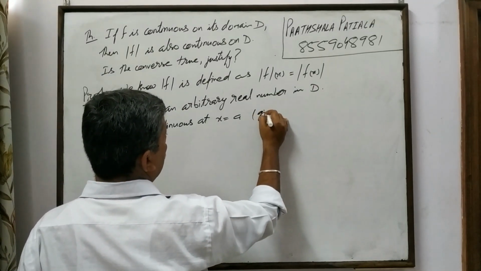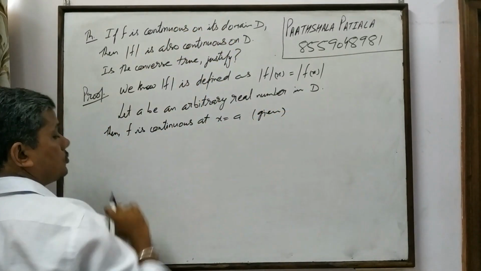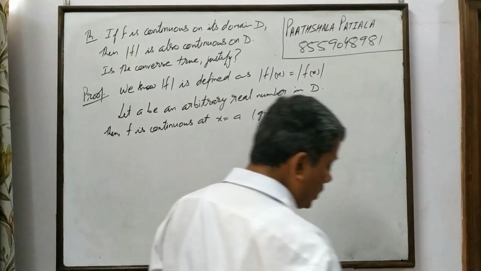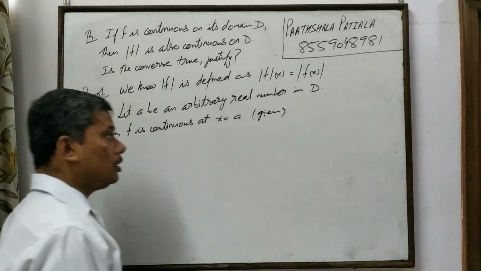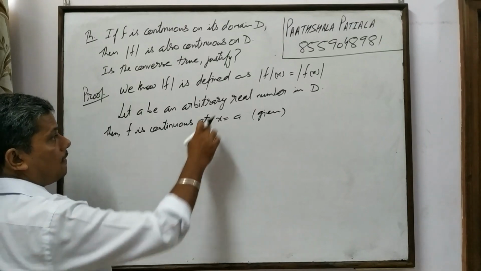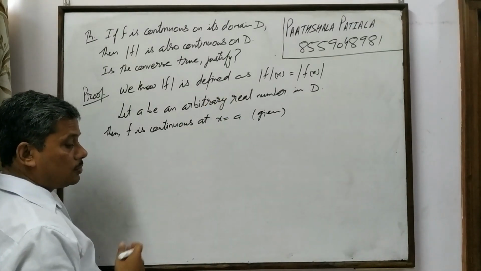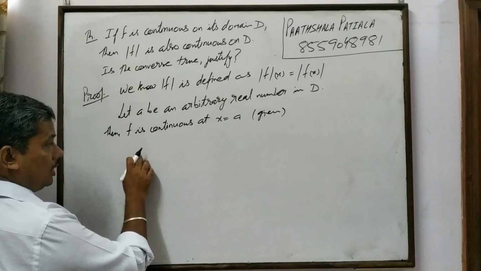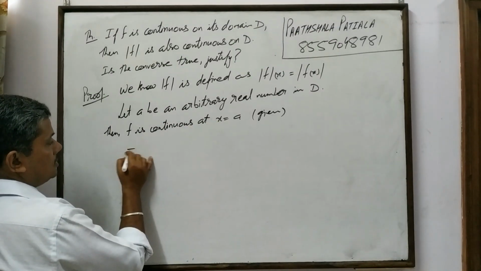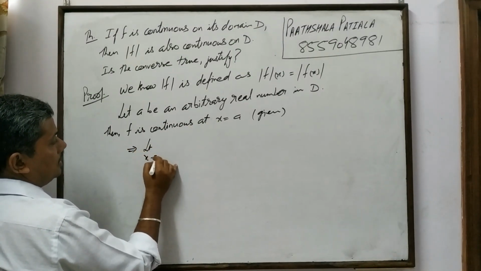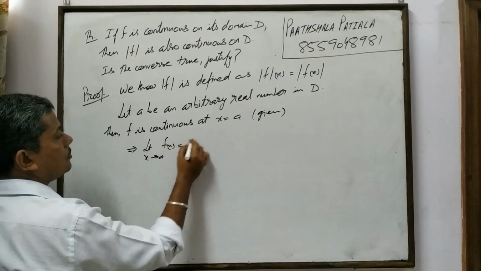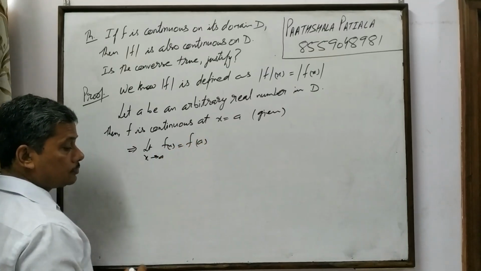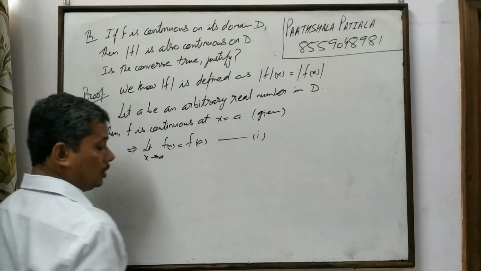This is given, that f is continuous on its domain. If it is continuous on its domain, then it is continuous at all numbers of its domain. So if it is continuous at x is equal to a, this implies limit x tend to a, f of x is equal to f of a. Mark this as number 1.